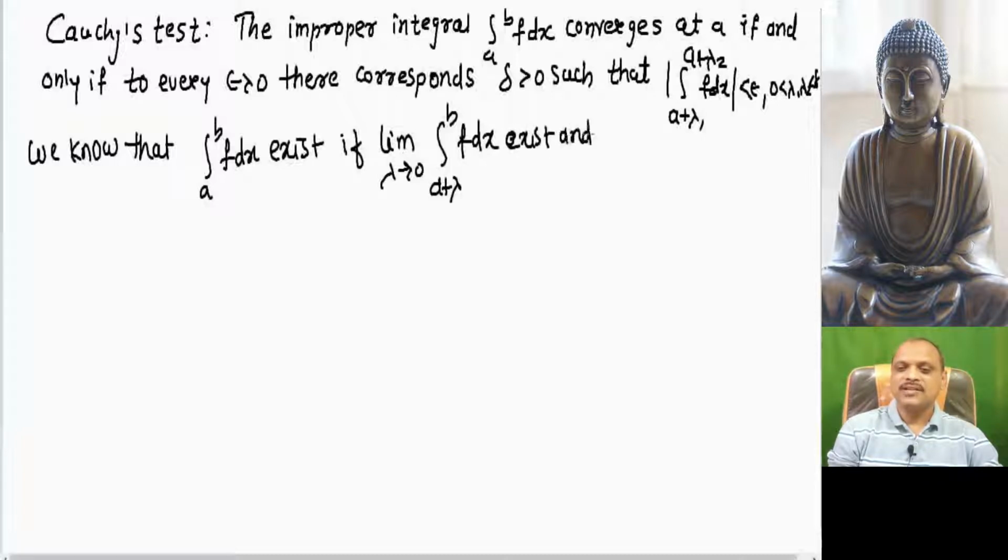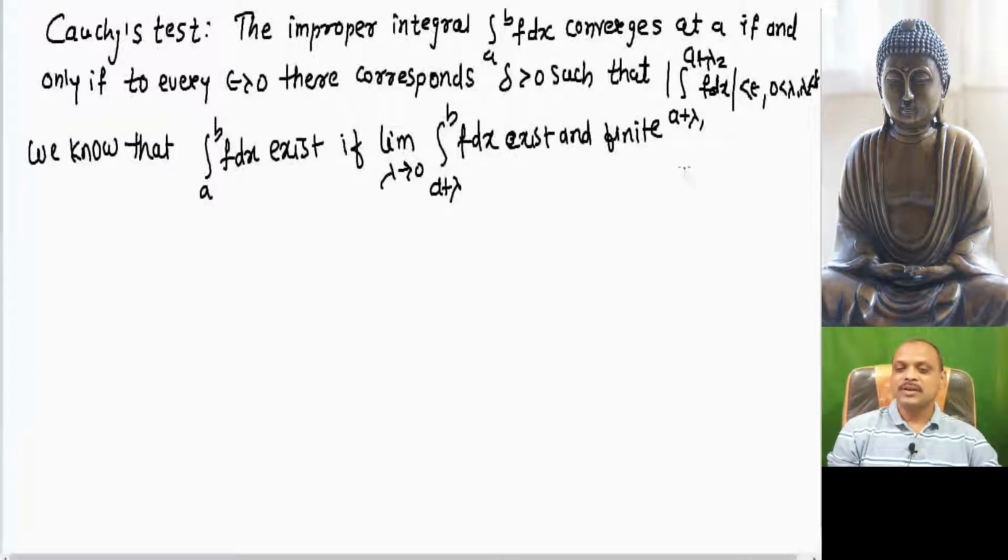If it exists and is finite, then it is convergent.